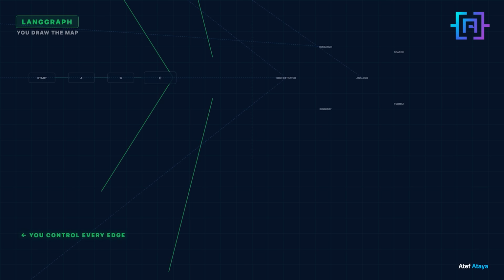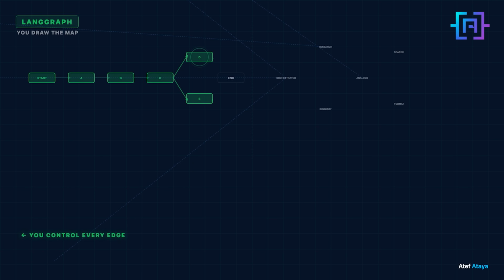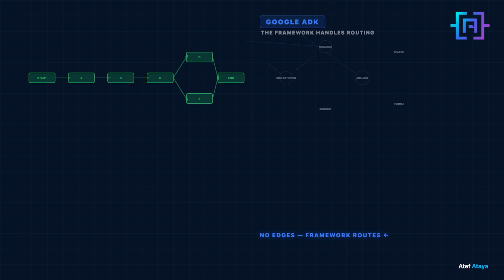LangGraph is a Python framework built on top of LangChain. The idea is simple. You define your agent as a graph. Every node is a function. Every edge is a decision. You are in complete control of what happens, in what order, and under what condition. Nothing runs unless you explicitly told it to.